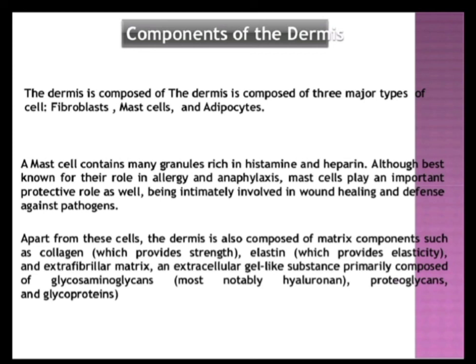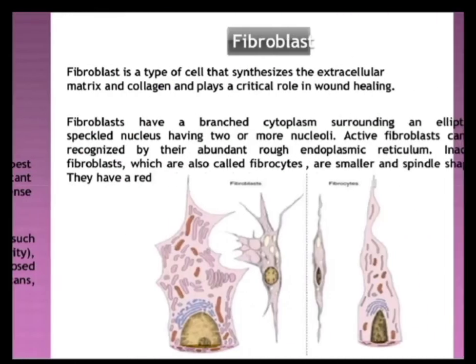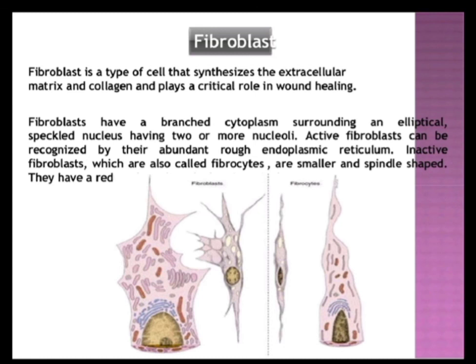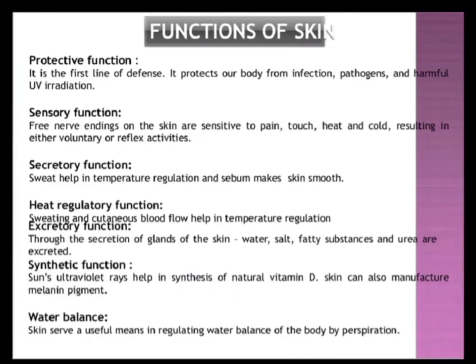Most notably, there is hyaluron, proteoglycans, and glycoproteins. The fibroblast is a star-shaped cell, and it synthesizes the extracellular matrix and collagen and plays a critical role in wound healing. Fibroblasts have a branched cytoplasm surrounding an elliptical cell.